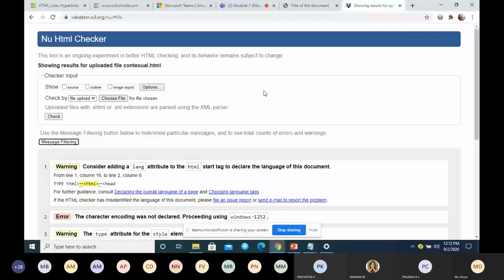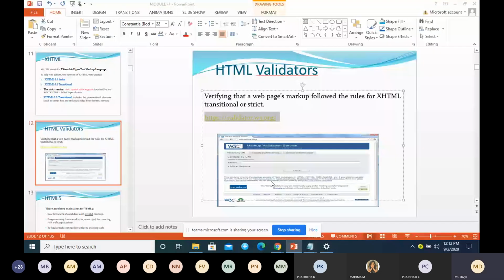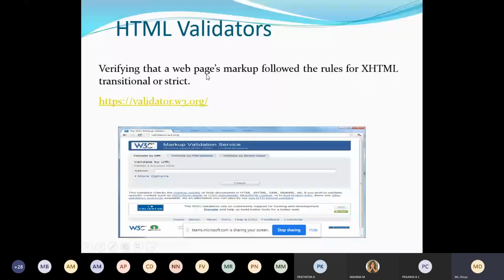It verifies that the web page markup follows the rules for HTML or XHTML, transitional or strict. You can go for any version of HTML, either an older version or any version, and validate it using this URL. So this is about the HTML validator.